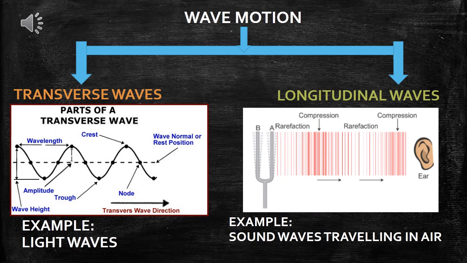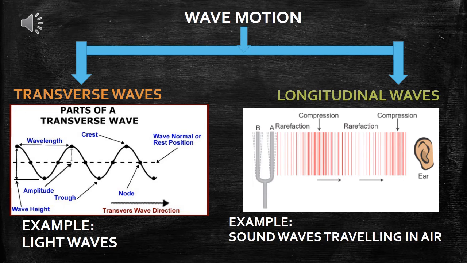Waves can also be classified into two categories. One is called transverse waves and the other is called longitudinal waves. It depends on the direction of propagation of the wave and the particle vibration. In the case of transverse waves, the particles of the medium vibrate perpendicular to the direction of propagation of the wave. Such kinds of waves are called transverse waves. The best example is light waves. Light waves are transverse in nature.